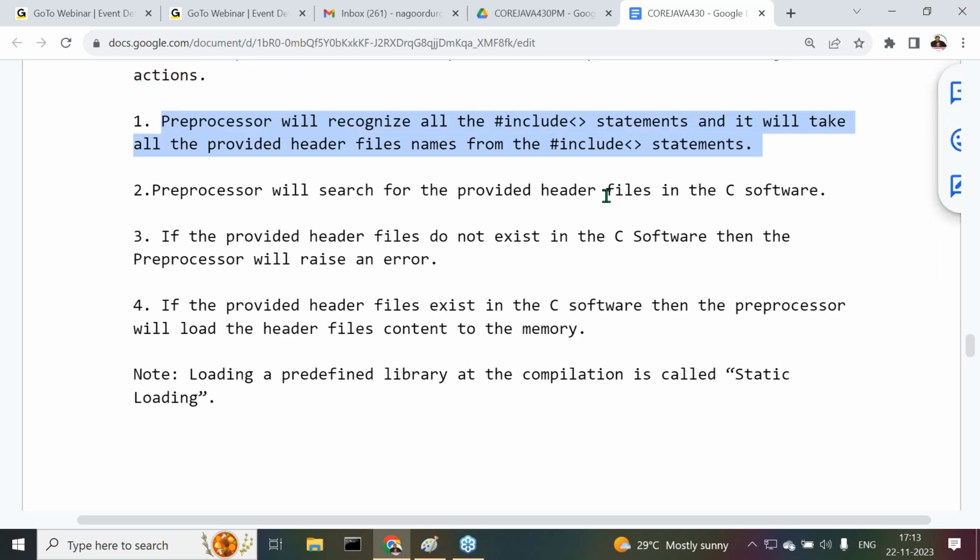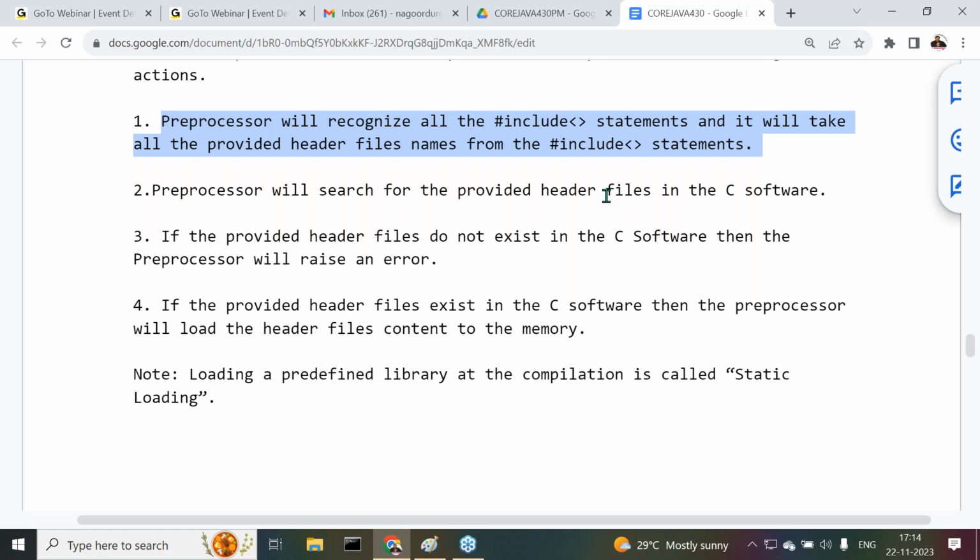The preprocessor will recognize all the #include statements, and it will take all the provided header file names from the #include statements. The preprocessor will search for the provided header files in the C software. If the provided header files do not exist in the C software, then the preprocessor will raise an error. If the provided header files exist in the C software, then the preprocessor will load the header files content into the memory. Immediately I gave a note.